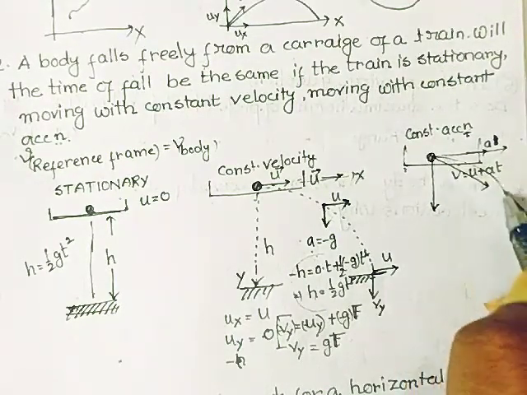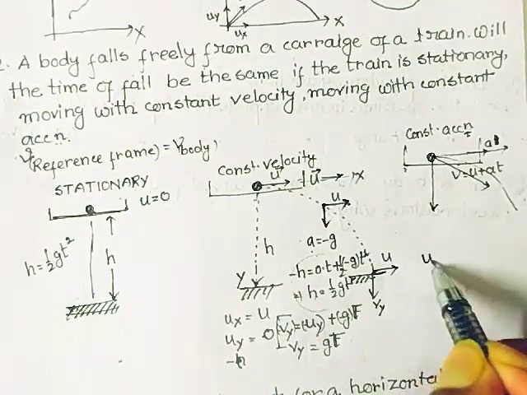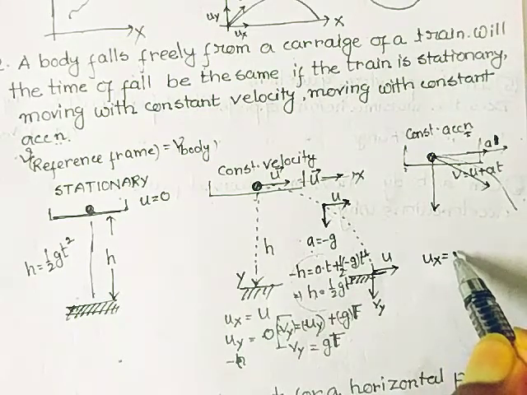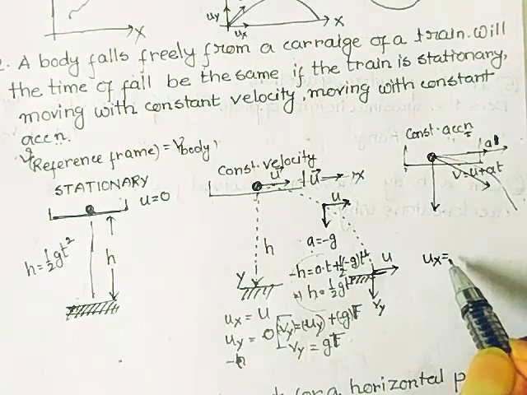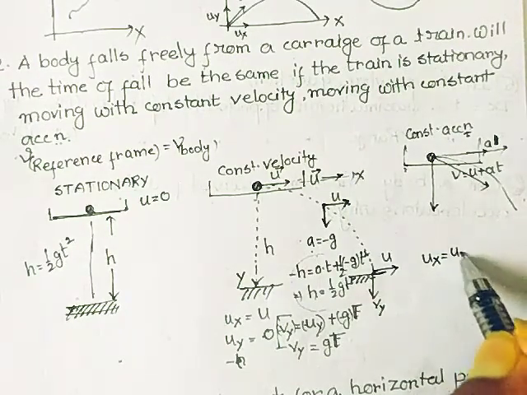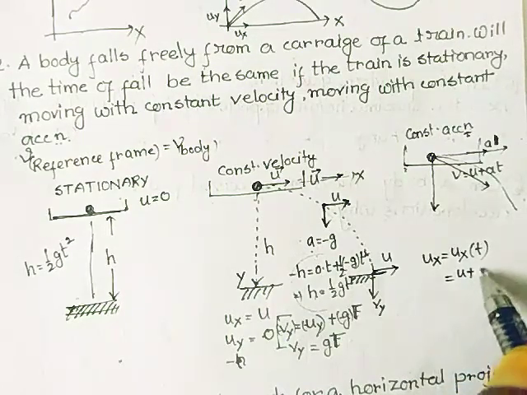Now if I want to say what the velocity along the x direction is, it is not a constant. It is now a function of time, and you can say it is u plus at.